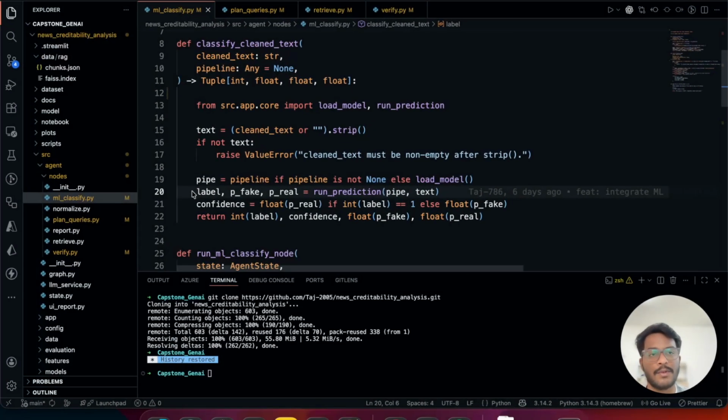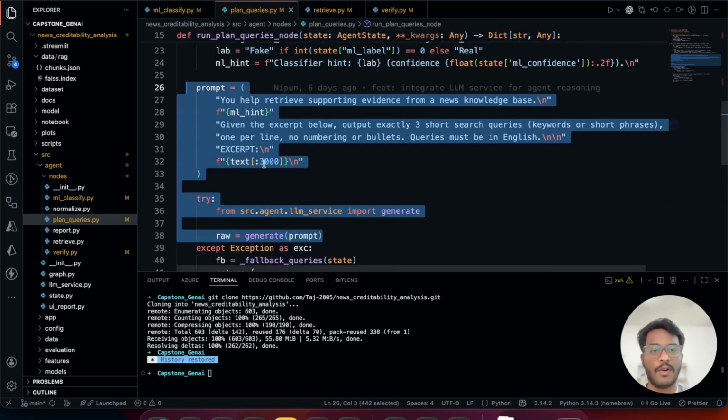Thank you. Hi, this is Nipun. So the ML classify node loads pipeline.pkl, exact same term frequency, inverse document frequency artifact from the Milestone 1, and it calls clean text before every single prediction. Same function, same preprocessing, zero drift between training and agent. The node writes the label, confidence, and verdict into agent state, and the state carries through every node that follows.